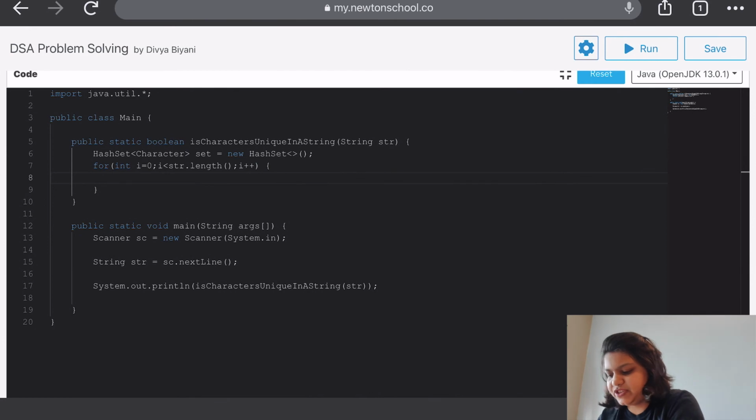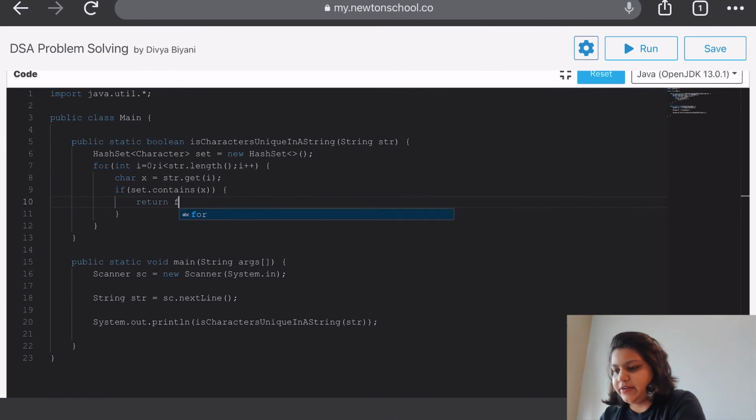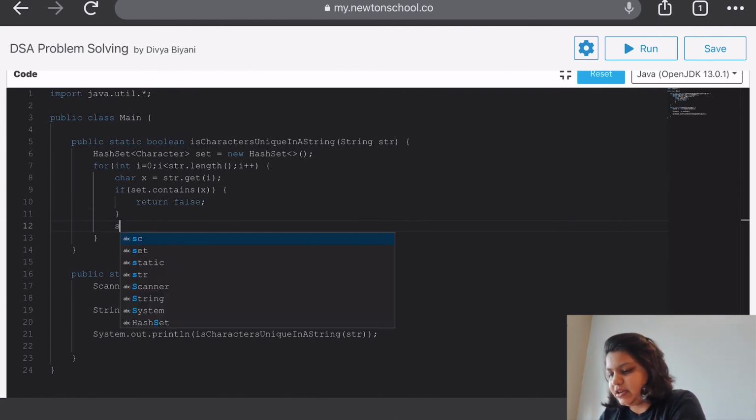Then we'll first get the string character out, which will be string.get(i). And then we'll check if that particular character is present in the set or not. If it is present, that means we have come across a duplicate character. So we'll return false, else we'll just add that in our set.